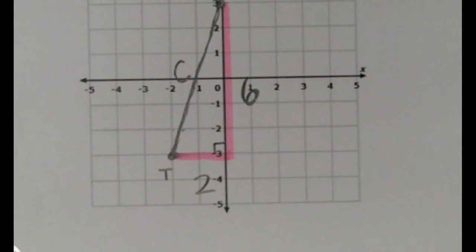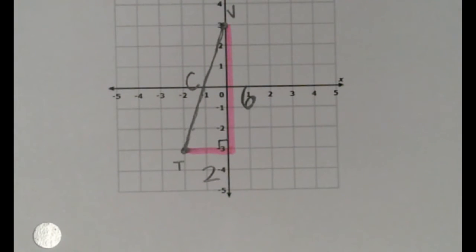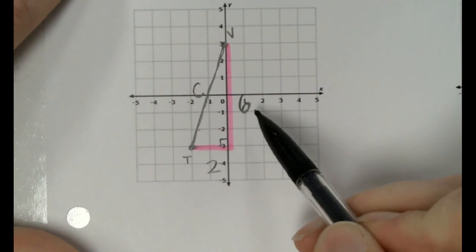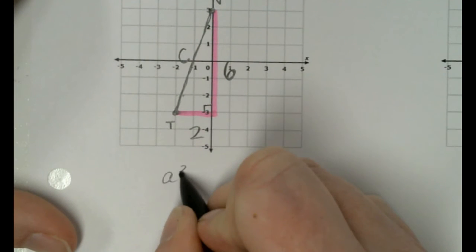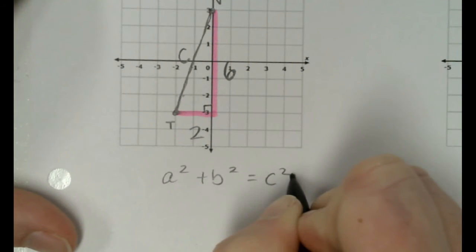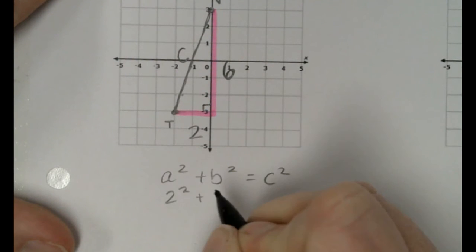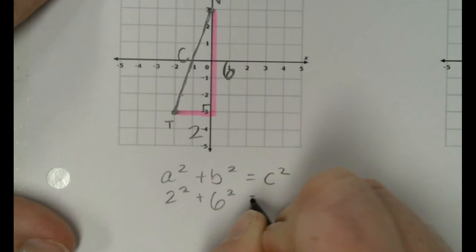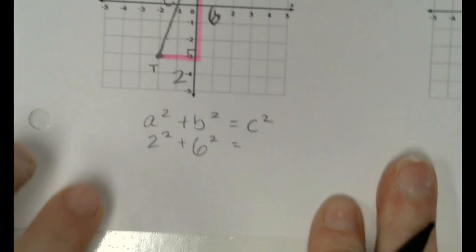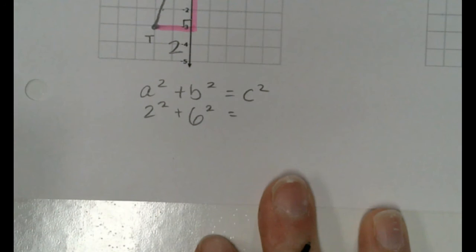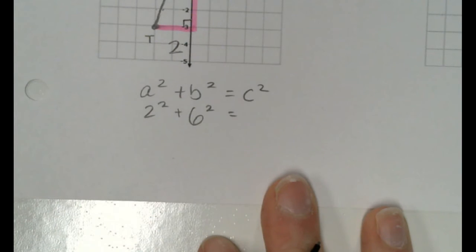Let me zoom back out a little bit. Okay, so this one's going to be my C. These are going to be A and B. All we got to do is find C. So I'm going to say A is 2, and that would make B 6. Y'all remember what to do here, right? We just add those together. Honestly, you just type this in the calculator. 2 squared plus 6 squared. You can do it one step at a time, or you can type the whole thing in.